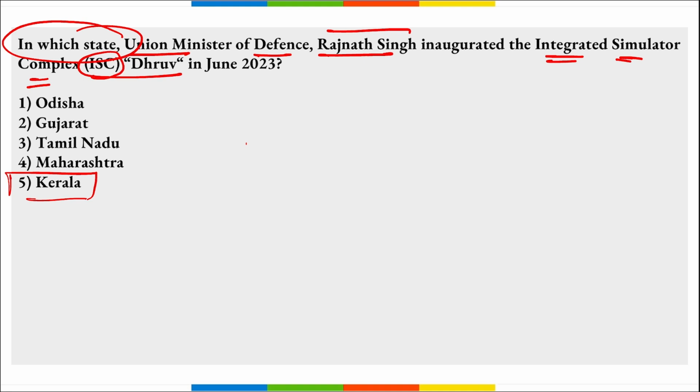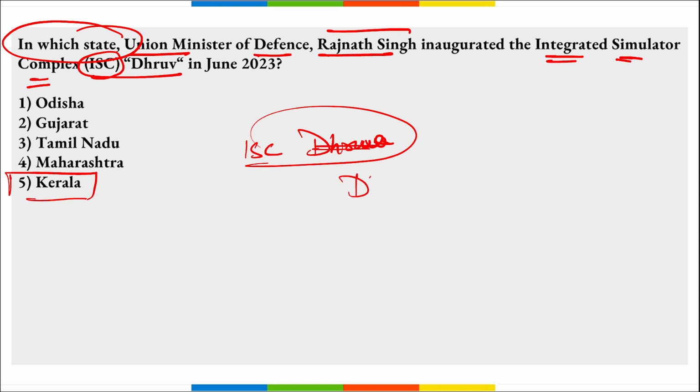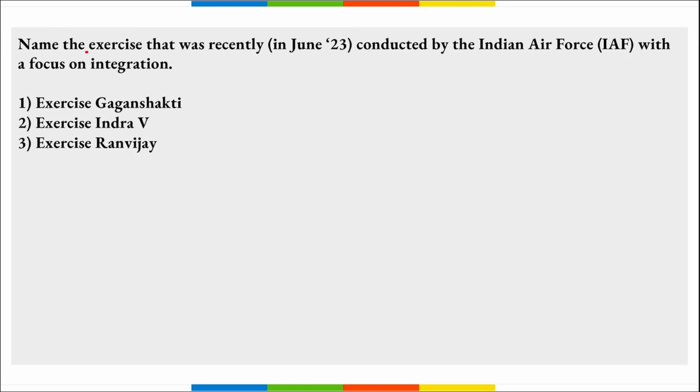And these simulators are built under Atmanirbhar Bharat, correct? So mark this ISC Dhruv, the Integrated Simulator Complex Dhruv. It is located where? It is in Kerala. Correct.